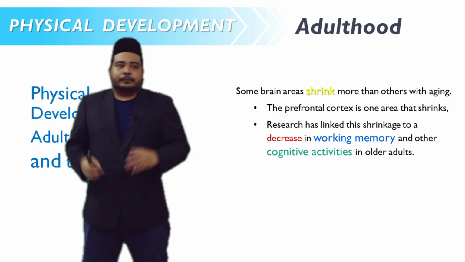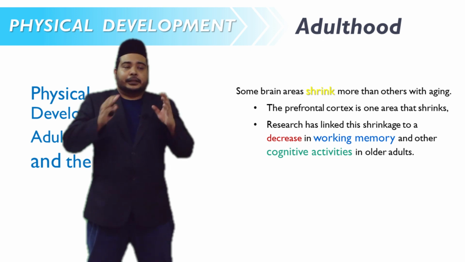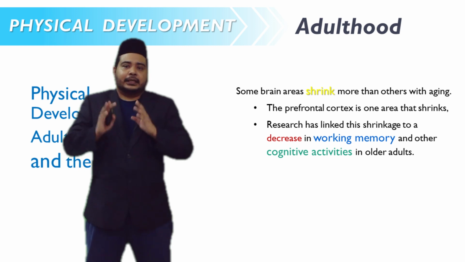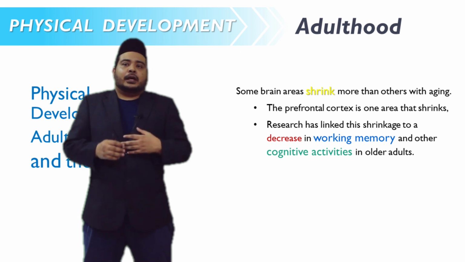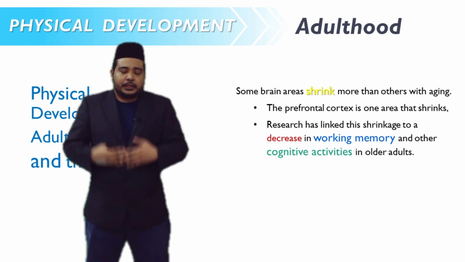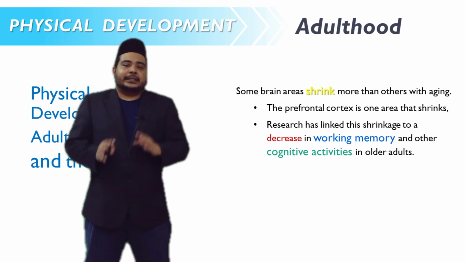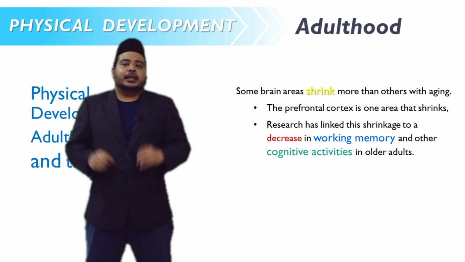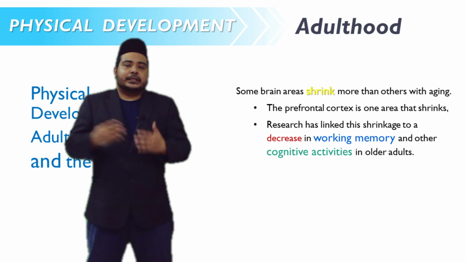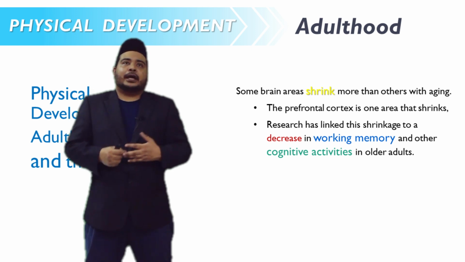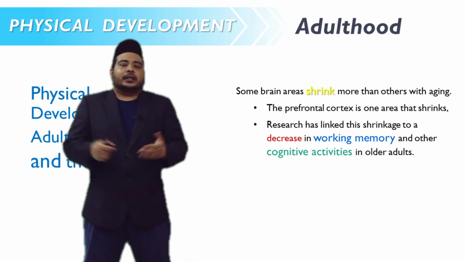Some brain areas are admittedly shrinking more than others while people are getting older. They become smaller. For example, the prefrontal cortex is one of the areas that shrink as we age, the part that we use to process new information in our brain. Research has linked this shrinking to a decrease in working memory. As a result, older adults have a smaller capacity of working memory and other cognitive activities.